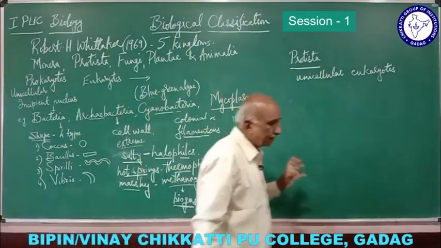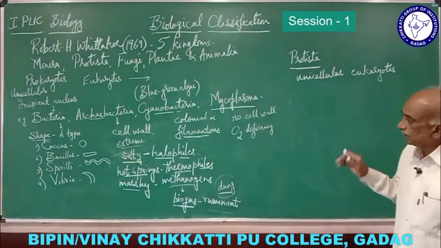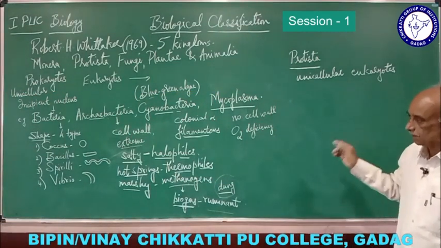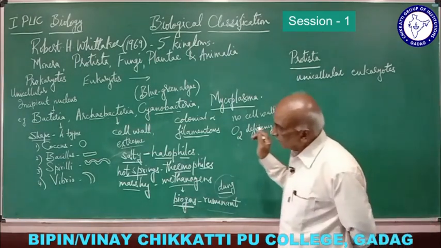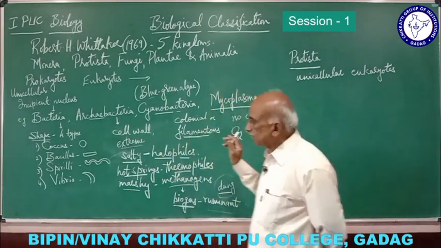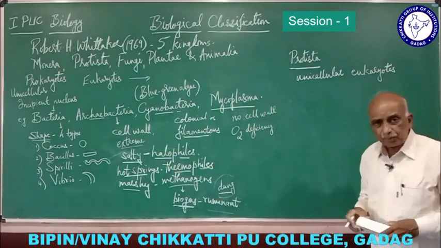That means the cells have a well defined nucleus, and they contain mitochondria, endoplasmic reticulum, and Golgi complex, and the cells are well developed with their functions. That is about the protista.